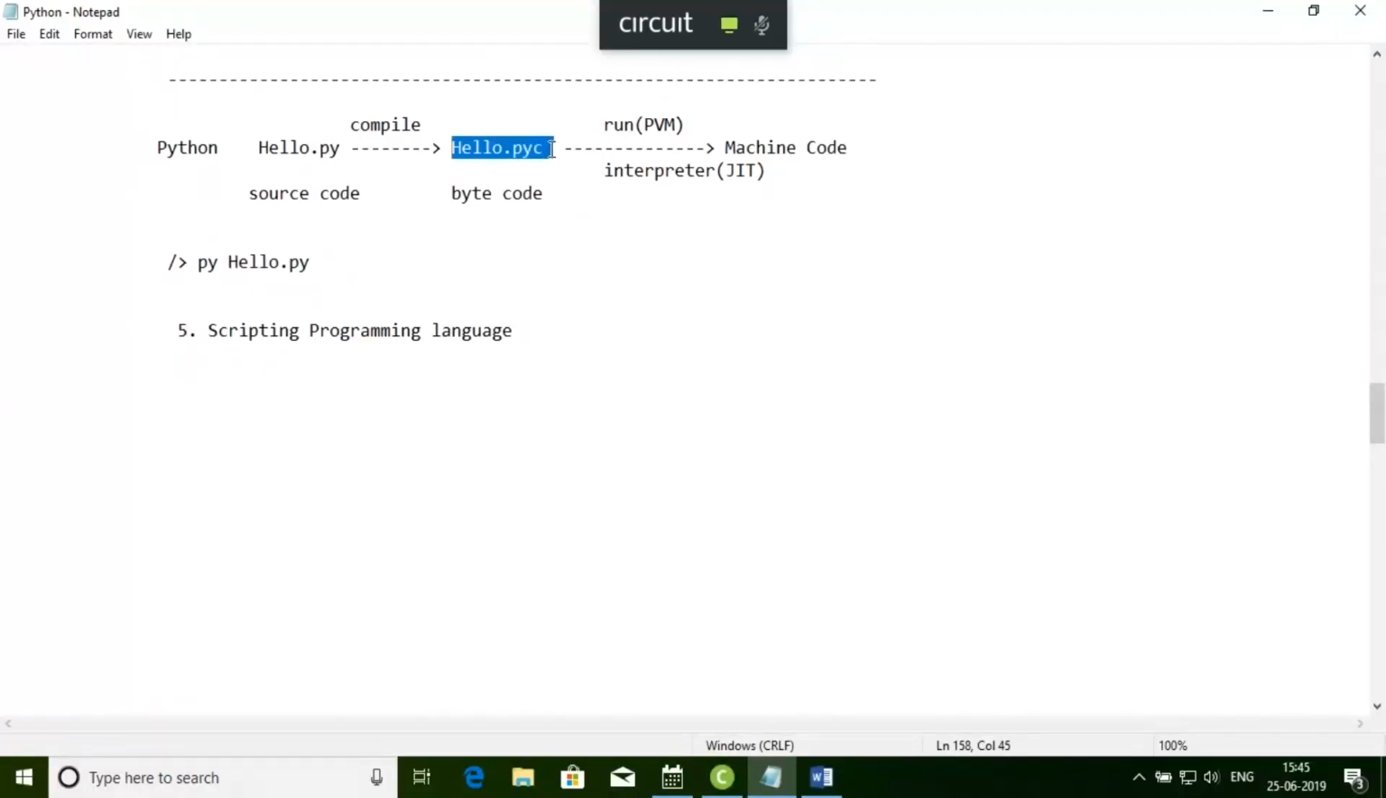If I want to see this POC file, you have to write some syntax. I'll show you that syntax. You have to write some syntax if I want to see that POC file, like py.compile. You have to write that syntax. Just for example, just see here. Let's see. Show you here.